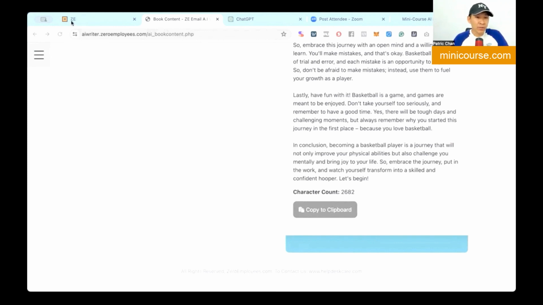So I'm just going to paste this here. Now you have to do this a bit manual process because we are not creating an interface to churn out a book. I hope you sort of understand that. We're creating an interface to create the content for you. So if you don't mind, you still need to copy and paste. And if there is a struggle to copy and paste, I could not help you. I mean, that is the least work possible required, to copy and paste.